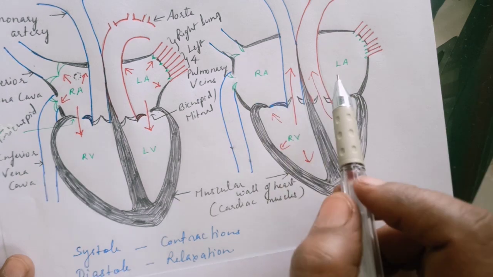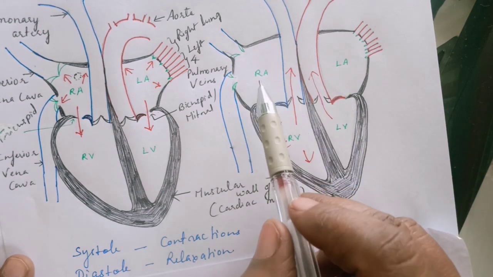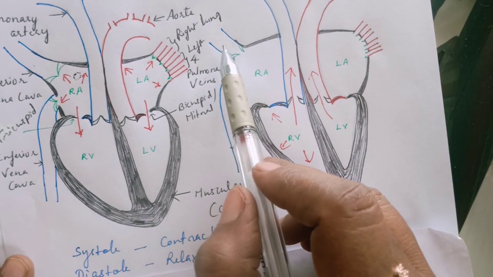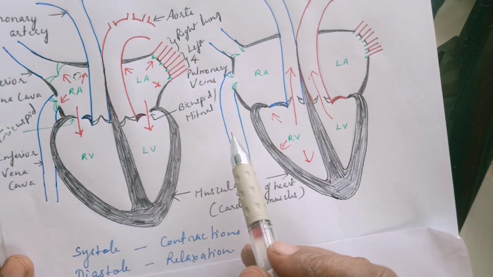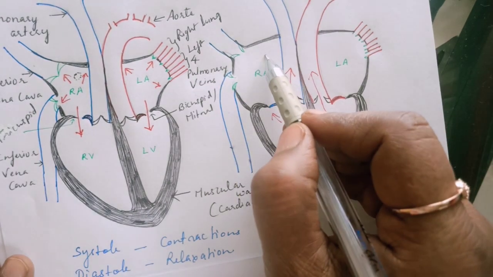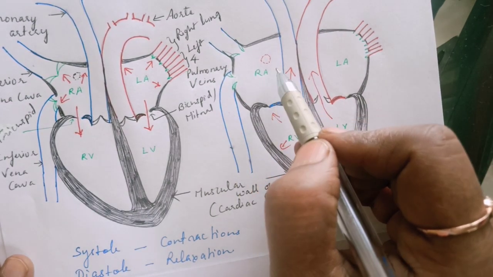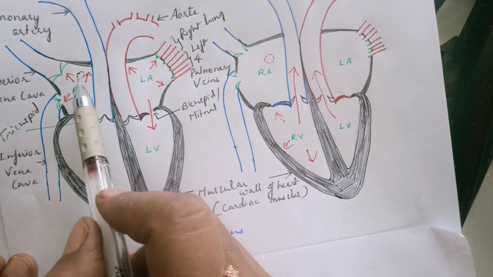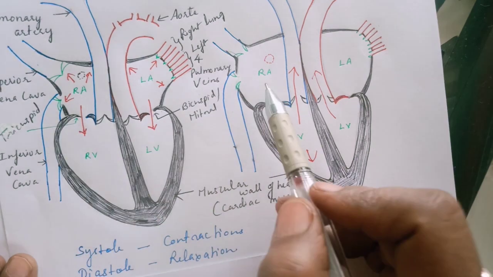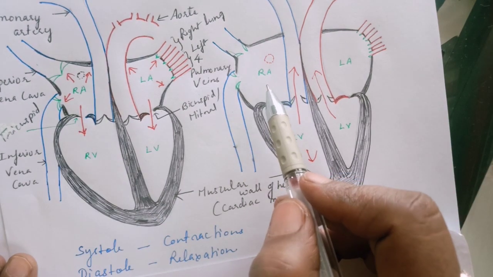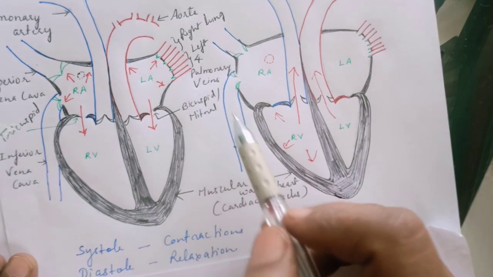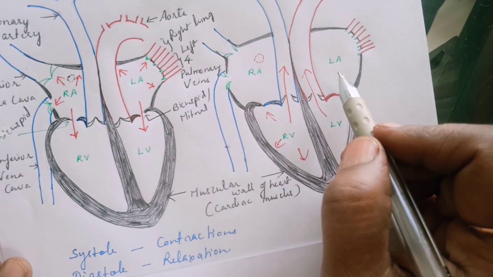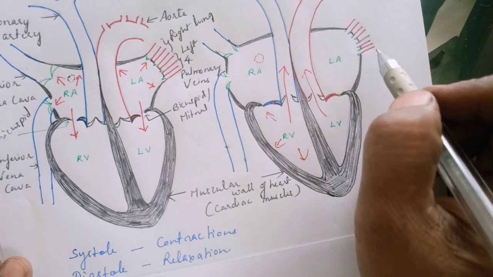So both the auricles in relaxed phase were receiving blood. The right auricle was receiving blood from the superior vena cava, the inferior vena cava, and another blood vessel, that is the coronary vein or the cardiac vein. Like I have shown over here also, both the vena cavas and the coronary vein. So the right auricle becomes full of deoxygenated blood carried by these vessels, and the left auricle during the relaxed phase was receiving blood from the 4 pulmonary veins.